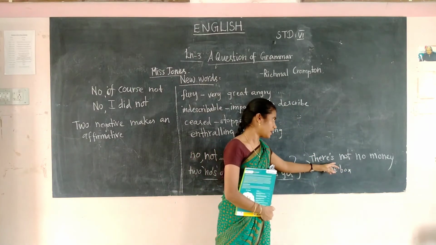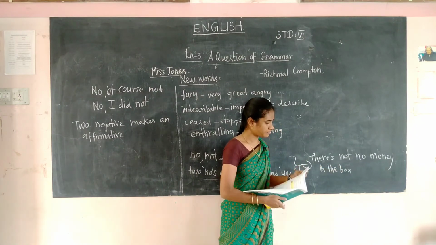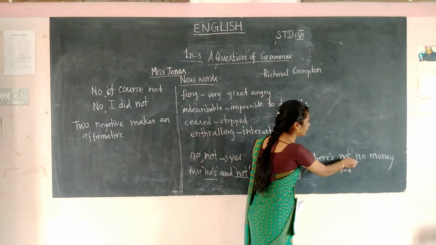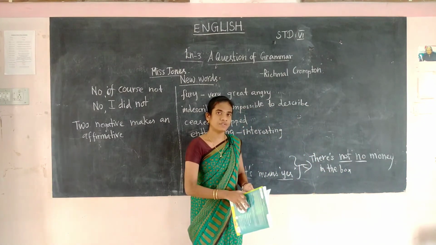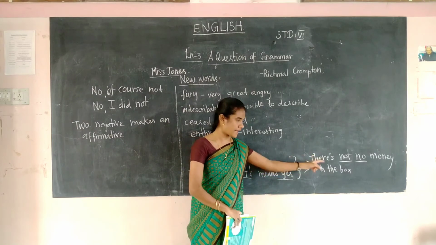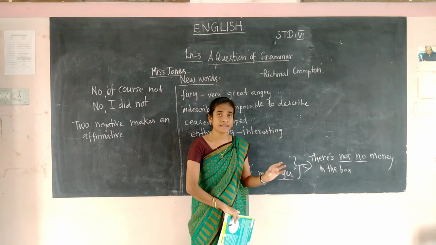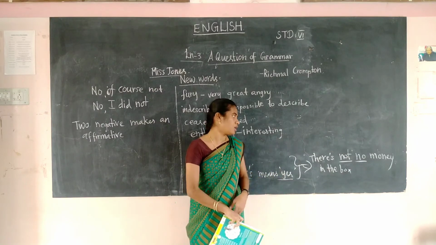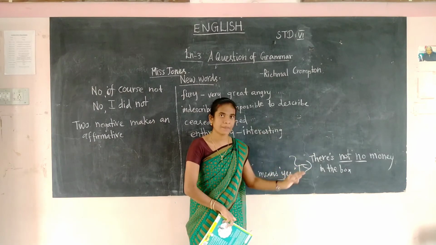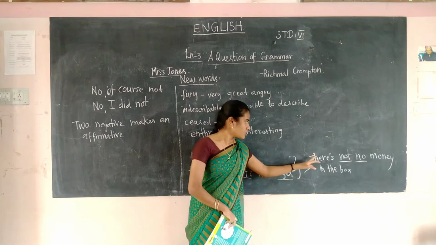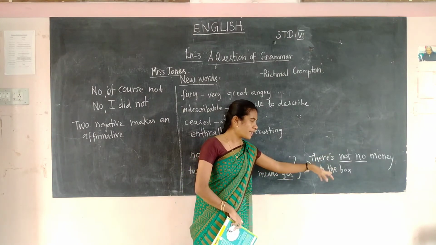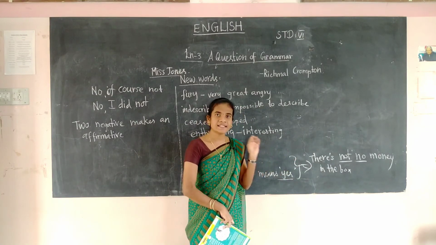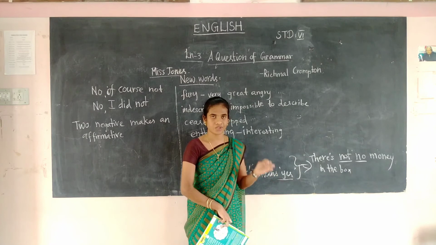In this sentence, not and no are both there. If two negative words are in the same sentence, you have to consider the sentence as a positive one, that is an affirmative one. So the meaning of this is there is some money in the box. So the original meaning is there is some money in the box.